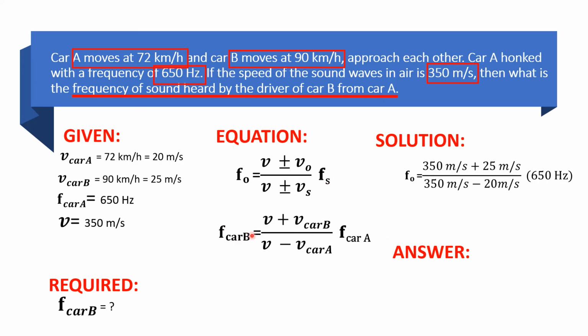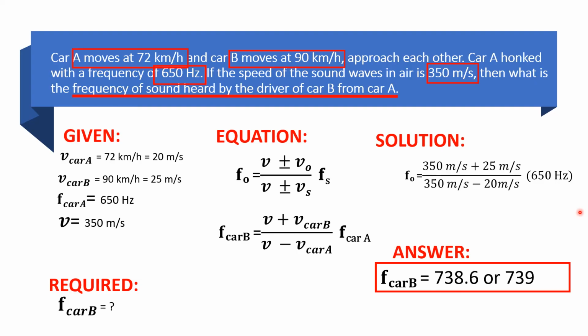We need to find the frequency heard by car B. Solving this will give us the answer, 738.6 or 739 hertz. As simple as that. I hope you have the same answer with me. Okay, let us proceed with the last problem.